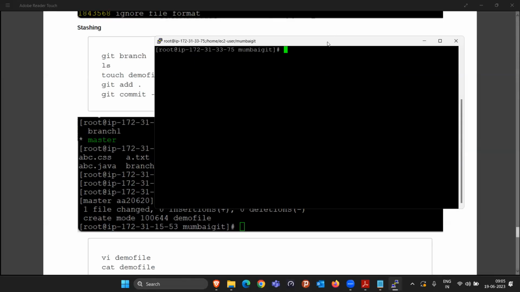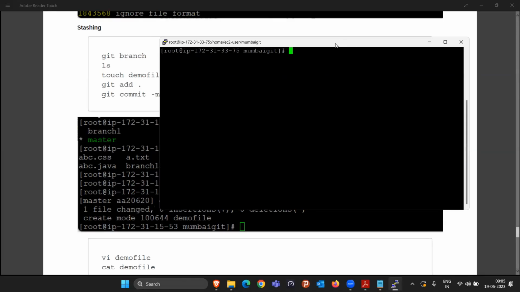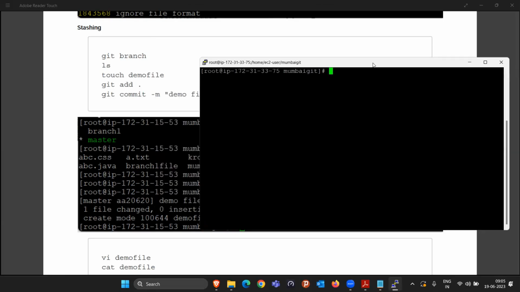To understand stashing, first you have to understand what stashing does. Stashing will only work on a committed file. That is the first thing you have to understand. If some file is already committed, then only you can use the stash command on it. It is not like you are creating some file in the working space, and since Git is not tracking that particular file, stashing is not going to work. Stashing will work only on files that Git is already tracking, that means the file already committed. Just keep this in mind.